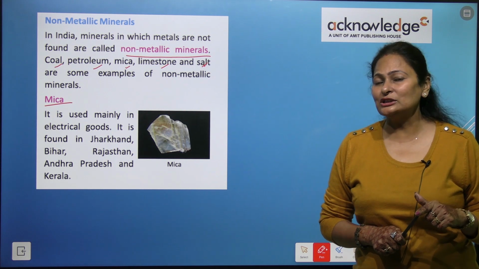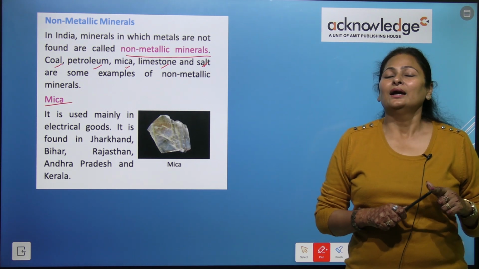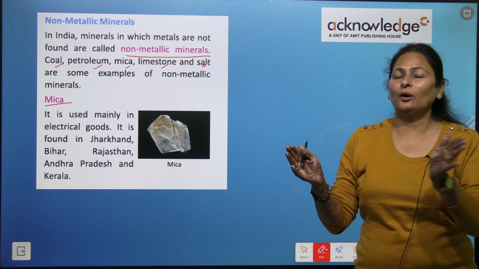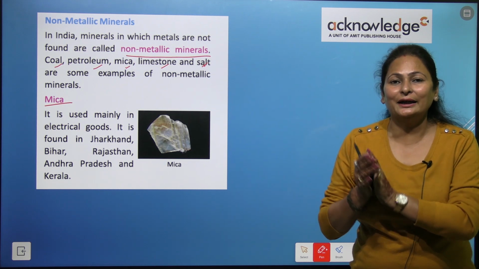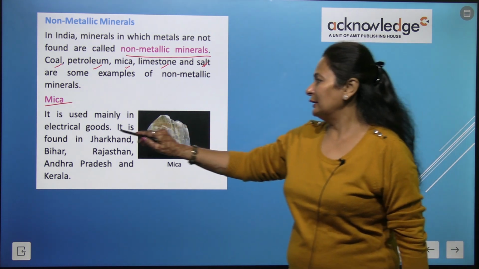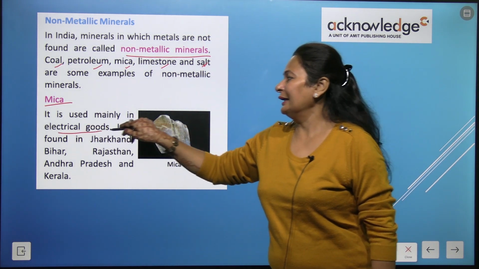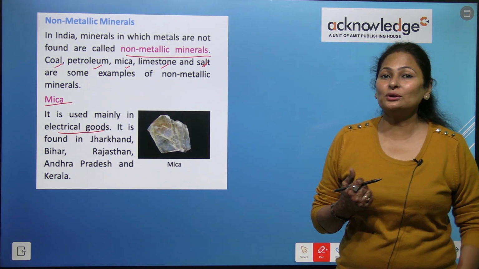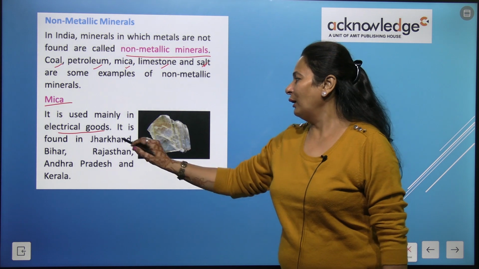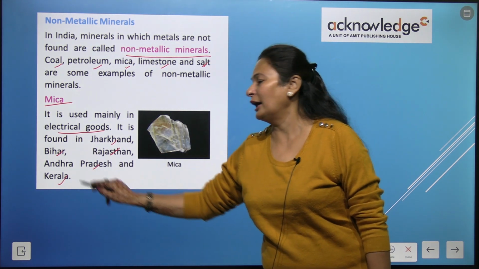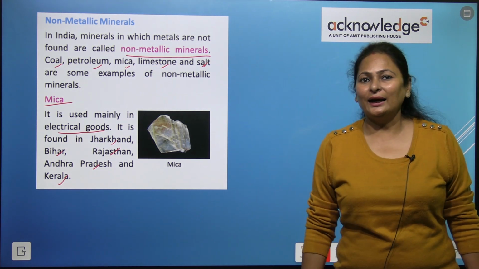An insulator is something through which electricity cannot pass. It blocks the electricity, right? So it is used in electrical goods. It works as an insulator, right? It is found in Jharkhand, Bihar, Rajasthan, Andhra Pradesh and Kerala.